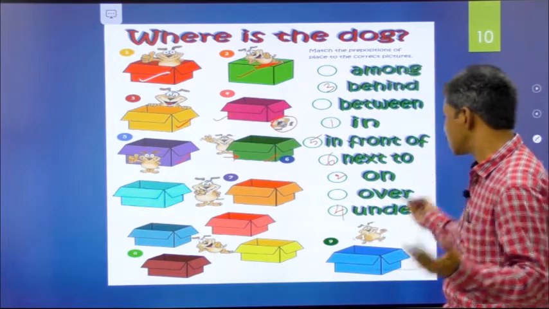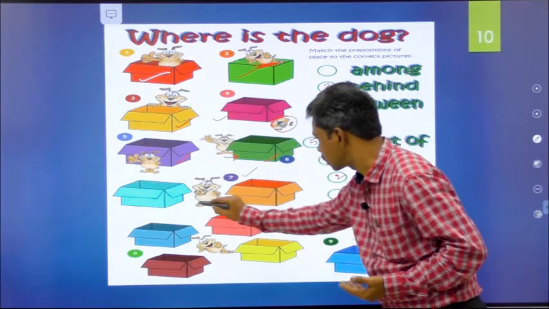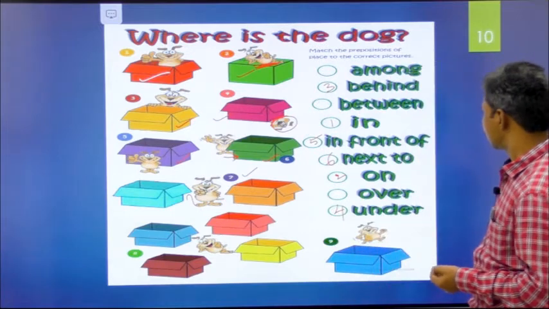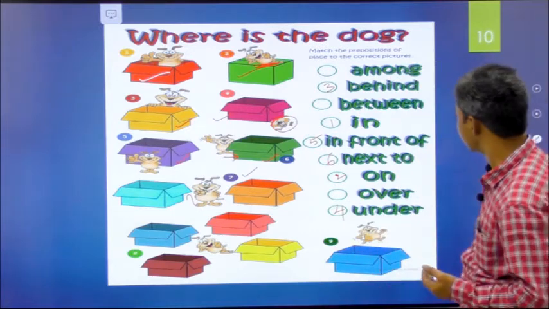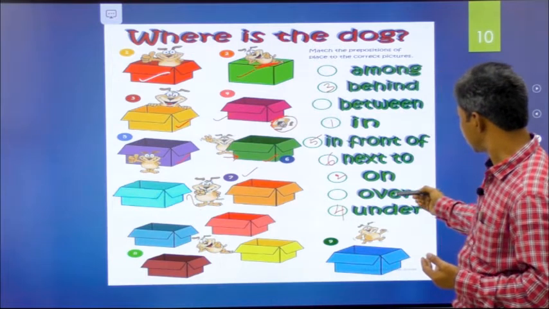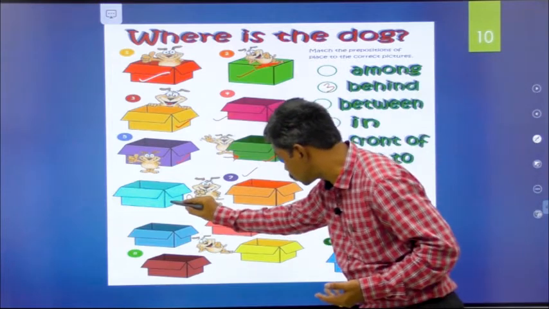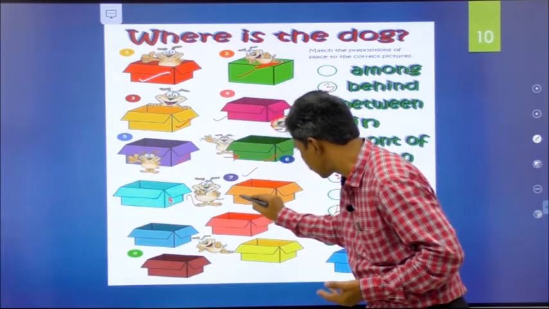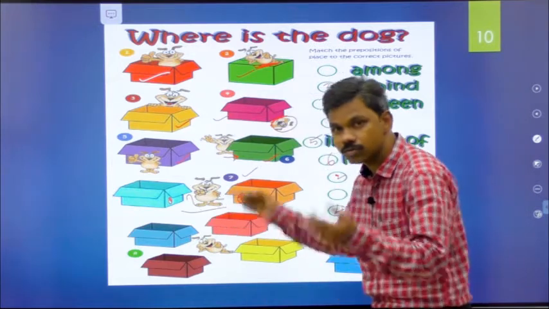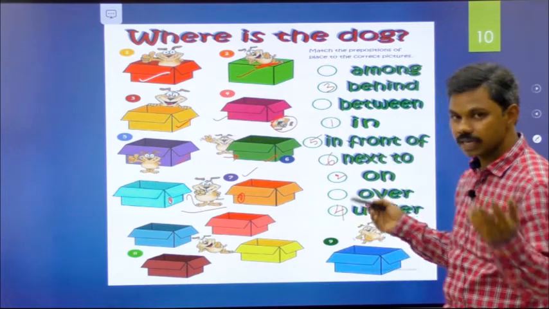Let's come to the seventh one. Where is the dog? Can you guess? Among? Between? Yes, between. There are 2 boxes. One is here, another one is here. The dog is between these 2 boxes. Shall we come to the 8th one?